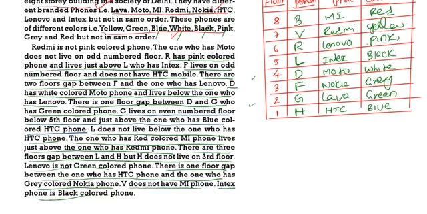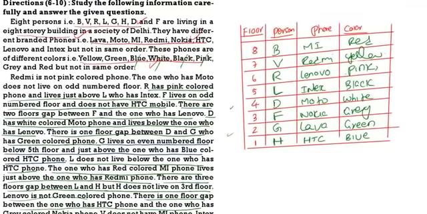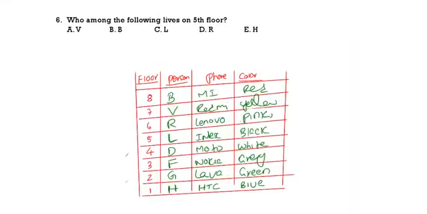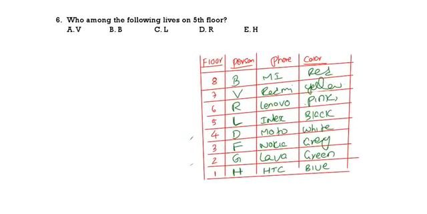So this is the total puzzle we are having. Now based on this puzzle, we should answer the questions. While reading the puzzle, you have to assume whether it is a 2-column table or 3-column table or 4-column. Now see the first question. Who among the following lives on the 5th floor? L is living on the 5th floor. Option 3 is the correct answer.